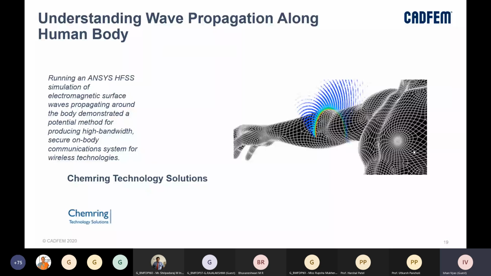They ran some simulations in ANSYS HFSS, which is a high frequency tool in the electromagnetic domain, to see what the electromagnetic surface wave which will propagate around the body would be, and also to understand the right way of producing high bandwidth waves which are safe and secure for our bodies and do not affect our bodies, right?